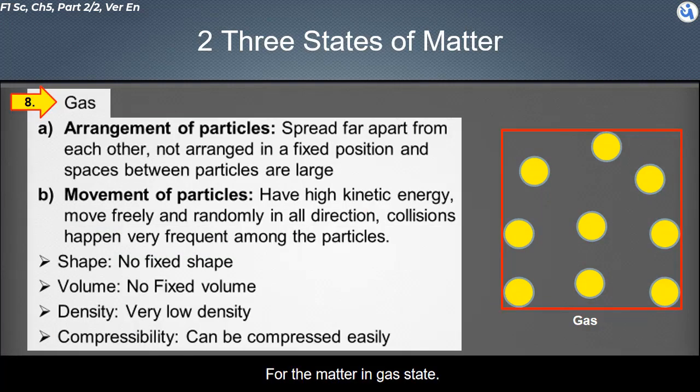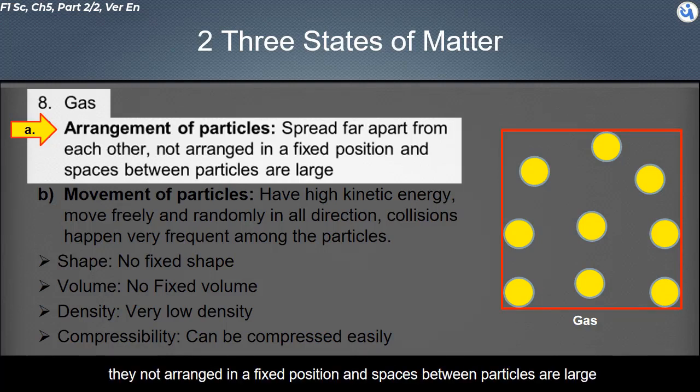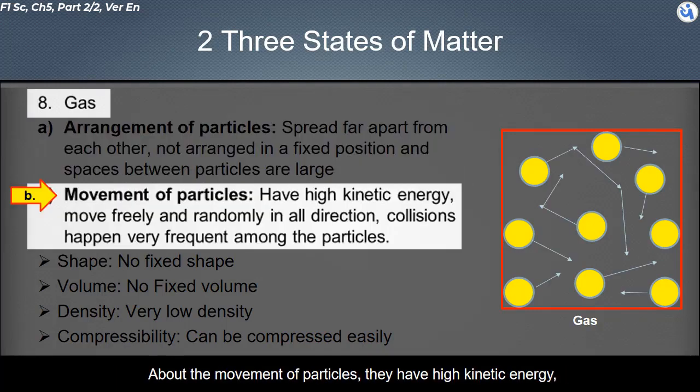For matter in the gas state, in terms of the arrangement of particles, the particles are spread far apart from each other. They are not arranged in fixed positions, and the spaces between particles are large. About the movement of particles, they have high kinetic energy. They move freely and randomly in all directions.